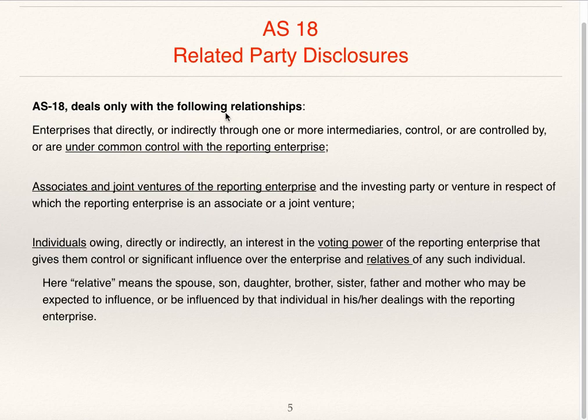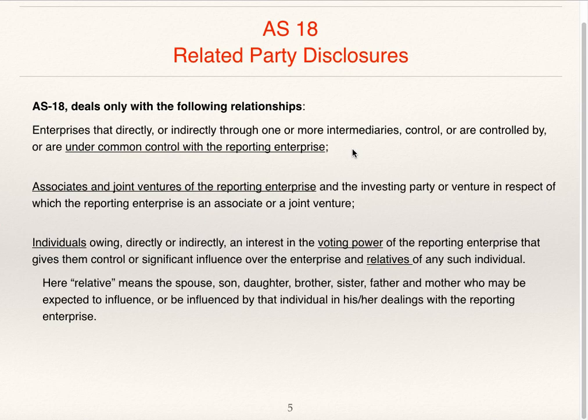AS18 deals only with the following relationships: enterprises that directly or indirectly through one or more intermediaries control or are controlled by or are under common control with the reporting enterprise. So this is nothing but holding company and subsidiary company, directly or indirectly.